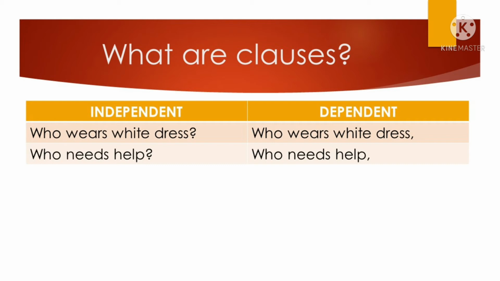So we have here, who wears a white dress? Who needs help? These are questions, interrogative statements, and these could be categorized as simple sentences. If we answer them, the answer could be another independent clause. We can say that Lisa wears a white dress, or beggars need help. Lisa wears a white dress or beggars need help are categorized as independent clauses. They are simple sentences because they can stand on their own.